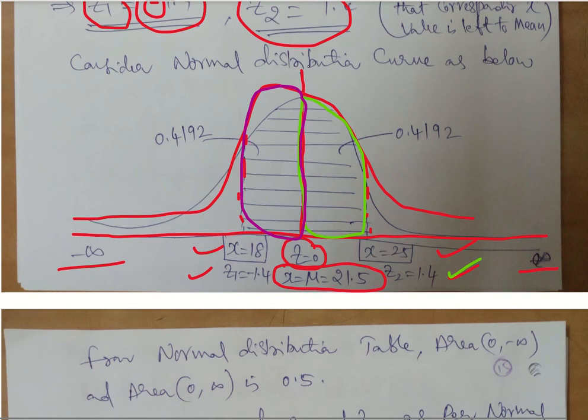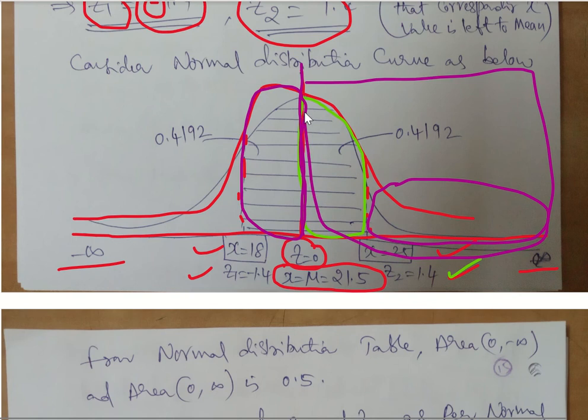This is the area. So this always separates the areas towards the left as well as right. That's why it is a mean here. We take it as a middle point, which is going to help us. So now, this Z2 1.4 is only this area. So what about this portion? This portion is not being calculated. So we know that from this to this total there is a 0.5 as the probability. If I know this, that is 0.4192, I will show you how you got 0.4192. Then I can calculate this as 0.5 minus 0.4192, so that I can get the remaining area.